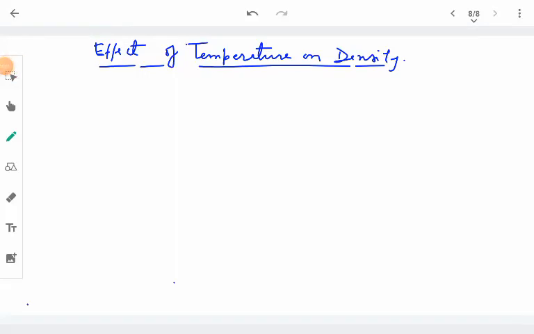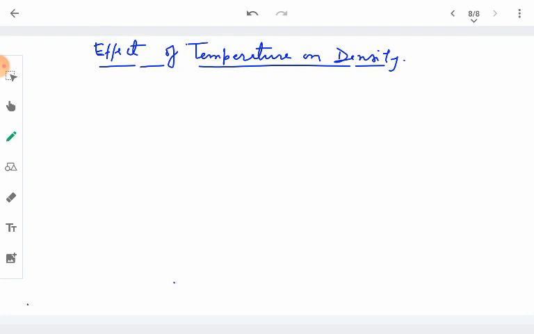Hello everyone. Earlier we have discussed the effect of temperature, or we can say heat, on solids. We already have discussed that whenever a solid substance is heated, a change in its dimensions takes place. It may change the length or the surface area or the volume of the substance. So all these things we have discussed last day.